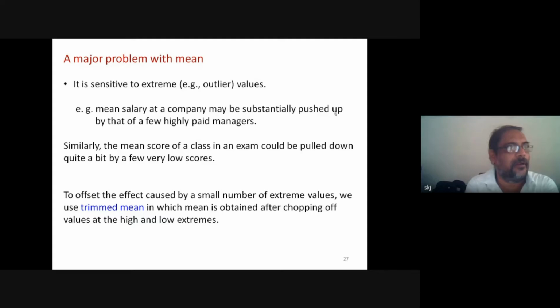The meaning is that when we compute an average, we say most of the things are surrounding or around this mean value or average mark, etc. Now we want stability in that value. So we should avoid such kind of extreme values so that the mean will remain more stable.